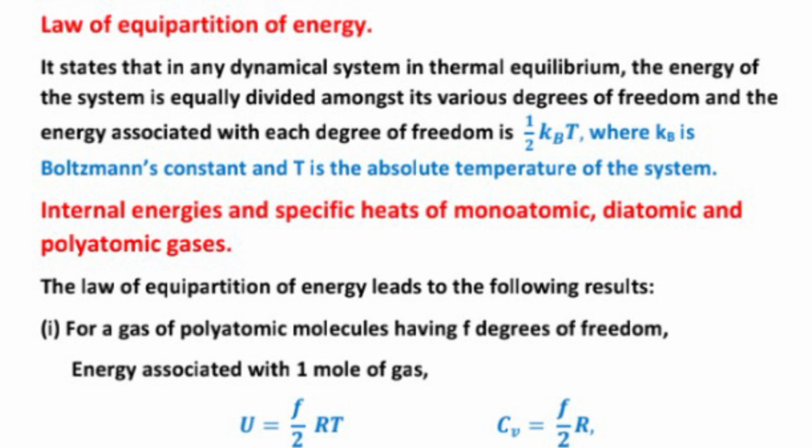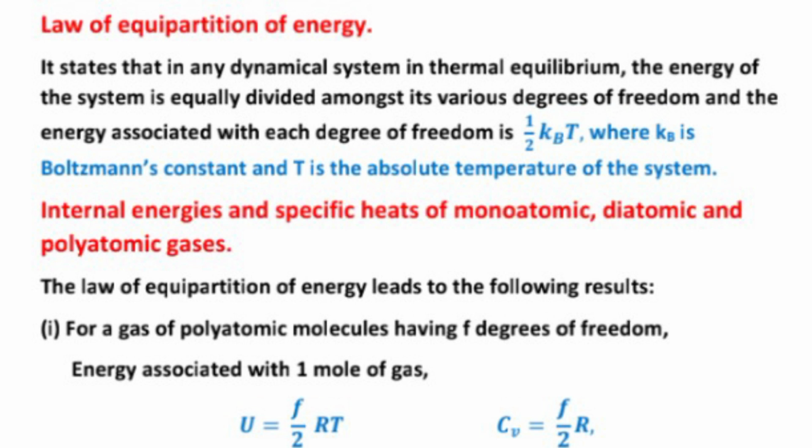Internal energies and specific heats of monoatomic, diatomic, and polyatomic gases. For a gas of polyatomic molecules having F degrees of freedom, energy associated with 1 mole of a gas U equal to F upon 2 RT.